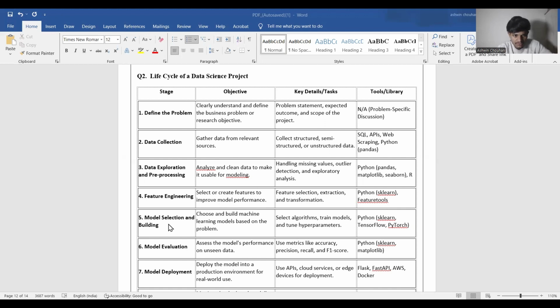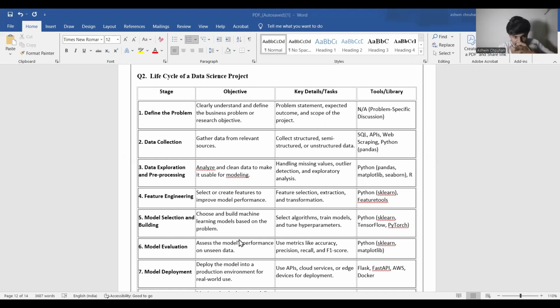Stage 5. Model selection and building. Objective: choose and build a machine learning model based on the problem. Task: select algorithm, train model, and tune hyperparameters. Libraries or tools: Python, Scikit-learn, TensorFlow, or PyTorch.